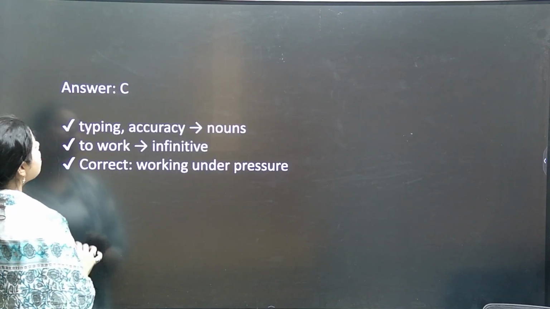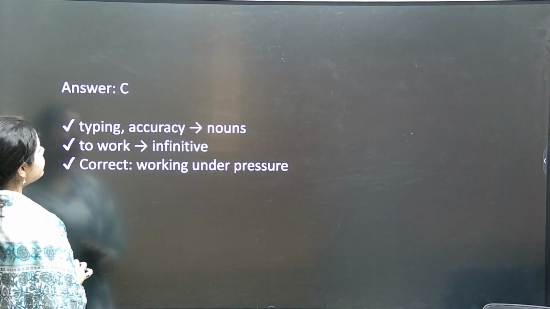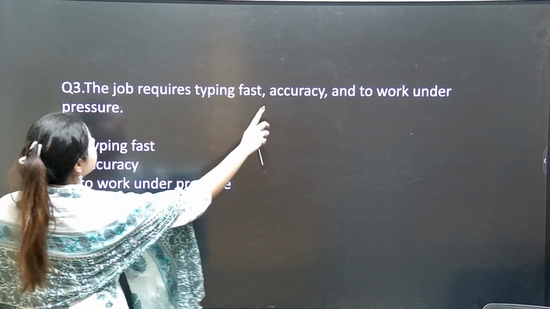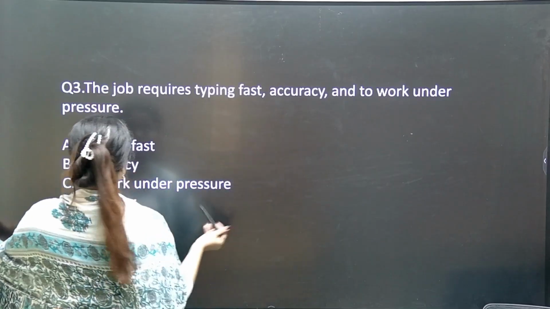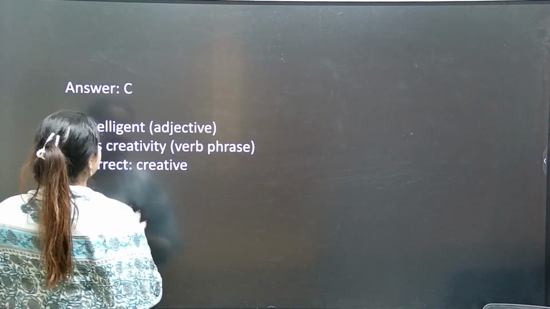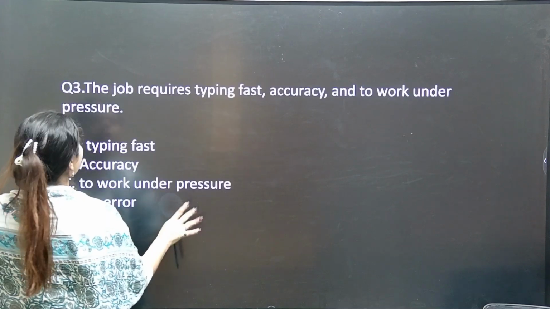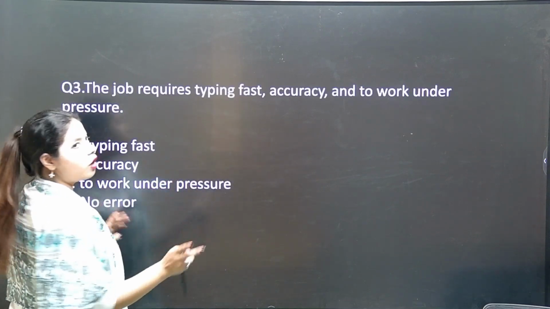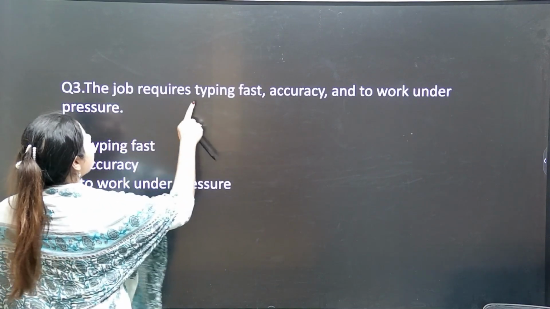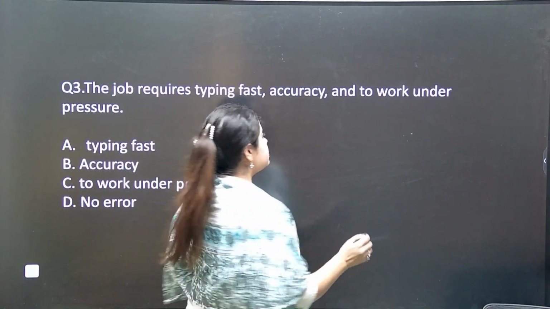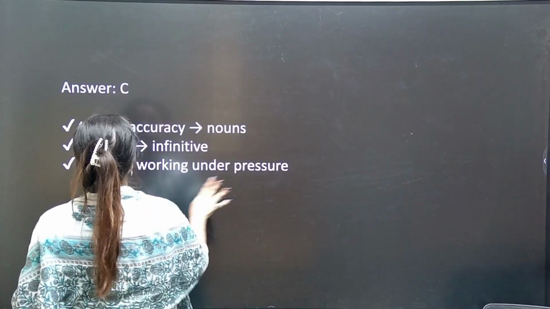Yes, working under pressure. And to work under pressure is what? Typing fast, accuracy, and working under pressure. To work under pressure will be the correct one, yes or no? Also, typing fast is going wrong. The job requires to type fast, accuracy, and to work under pressure. Here the answer should be that to type fast is the wrong one.